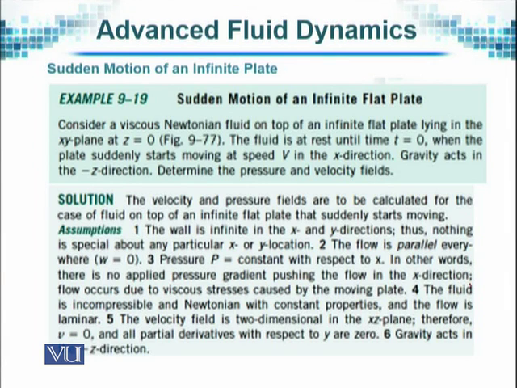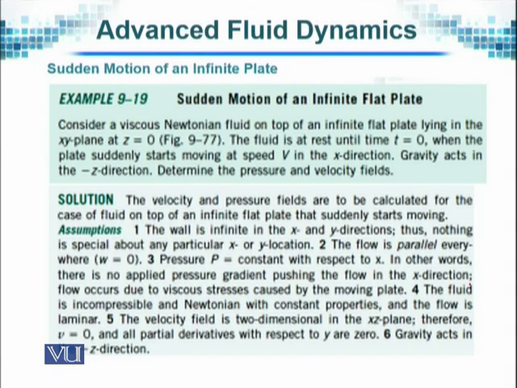The fluid is incompressible, so the density rho will be constant, and the fluid will have Newtonian properties. The flow is therefore laminar, no turbulence is expected.